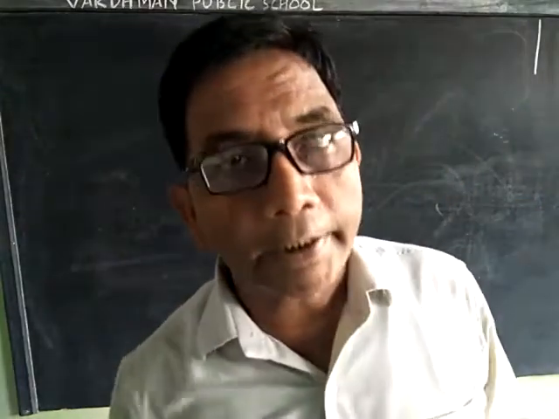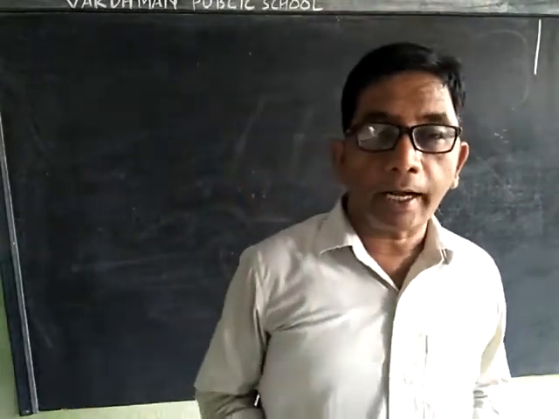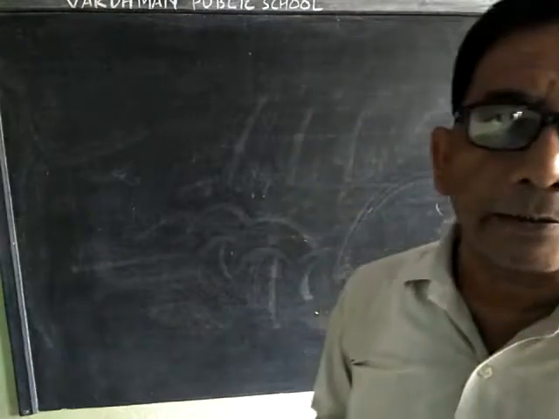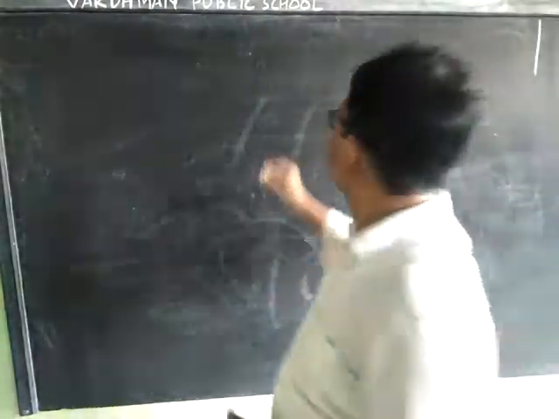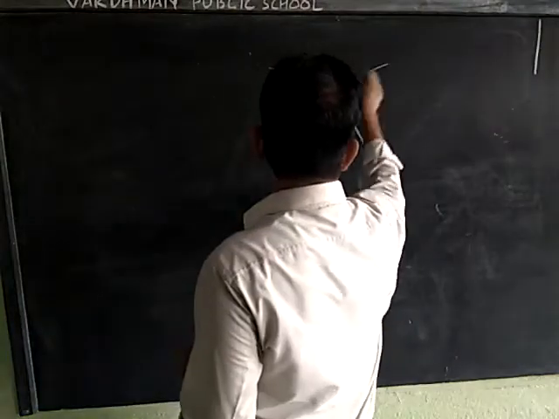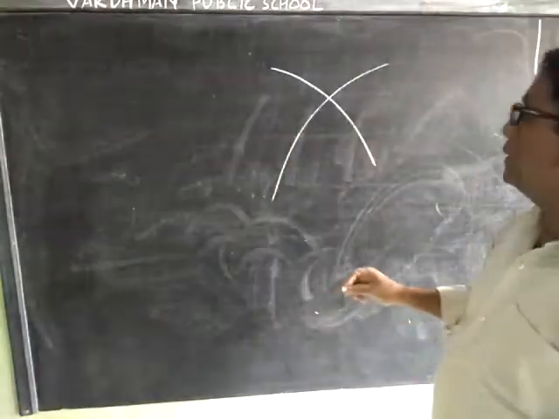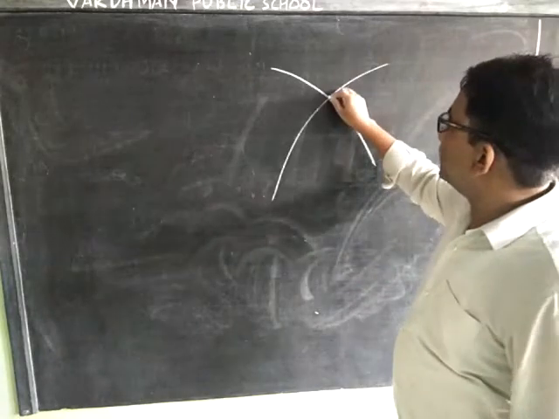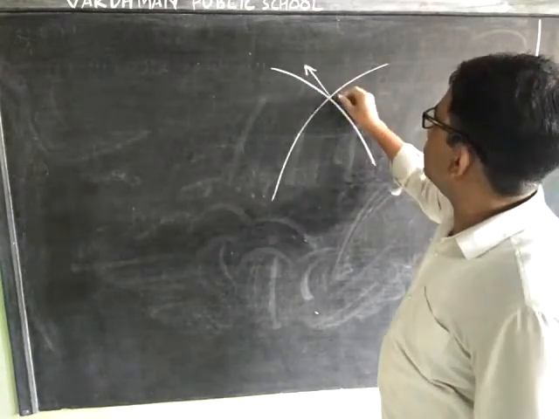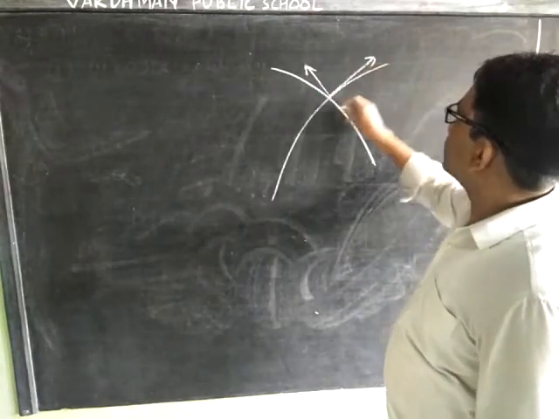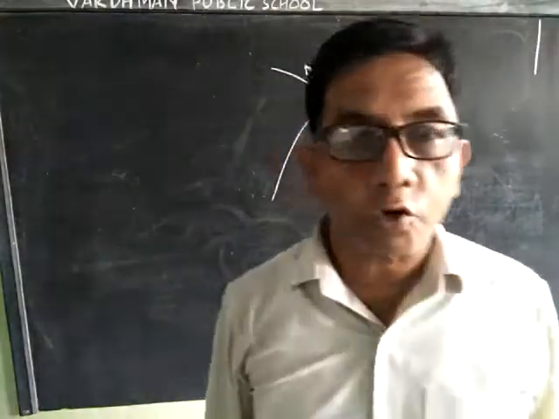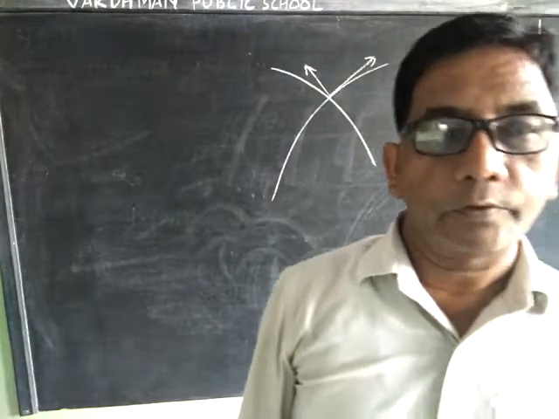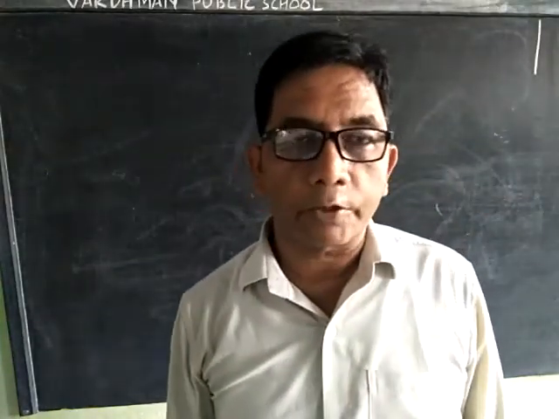If they intersected each other, then at the point of intersection two tangents could be drawn, which would show two directions of the field, which is impossible.